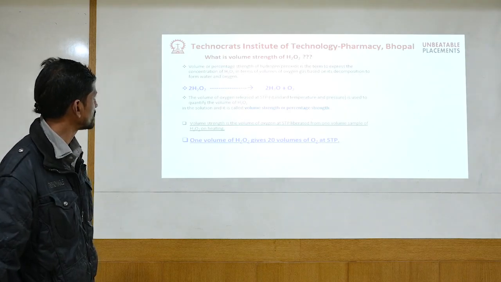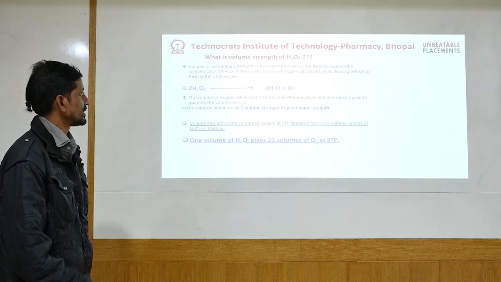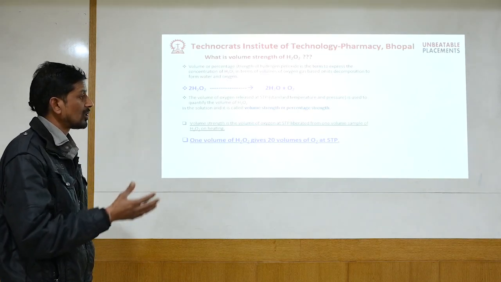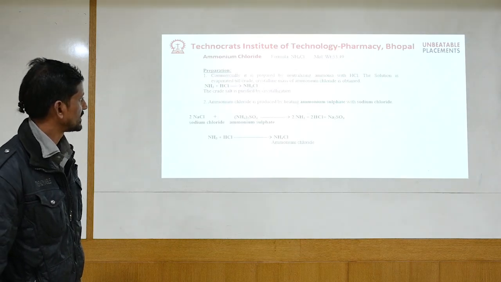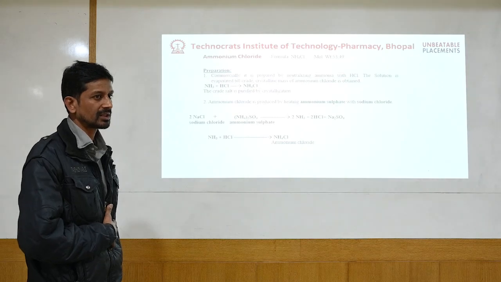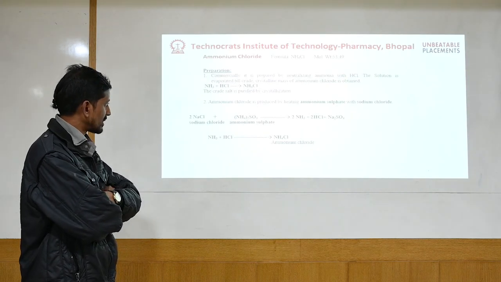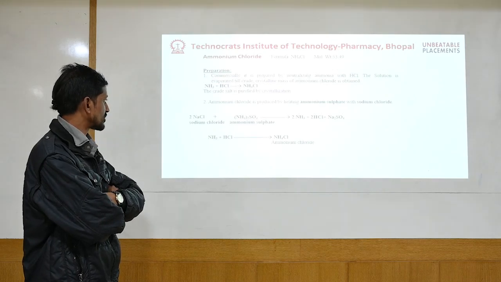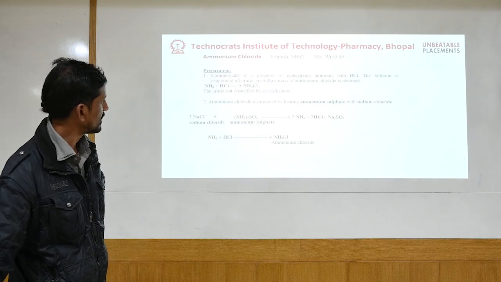Next, what is the volume strength of H2O2? That depends upon the severity, how much action we require inside the body. Here we have ammonium chloride, which is the acidifier, which we had already said: some patients who cannot produce acid inside the body have to be given this acidifier. This ammonium chloride is to be prepared by using ammonia and HCl, NH4Cl.